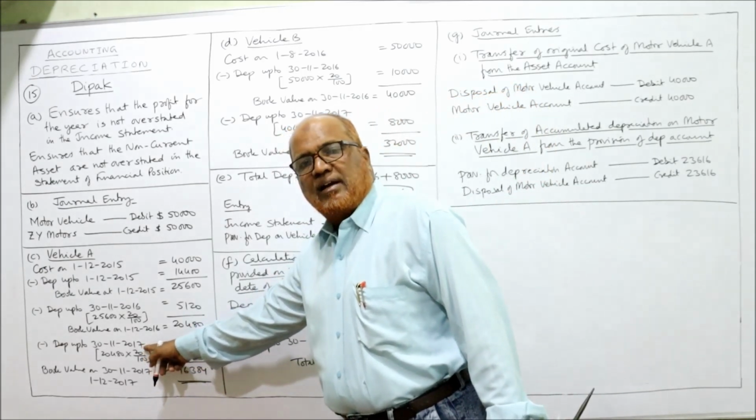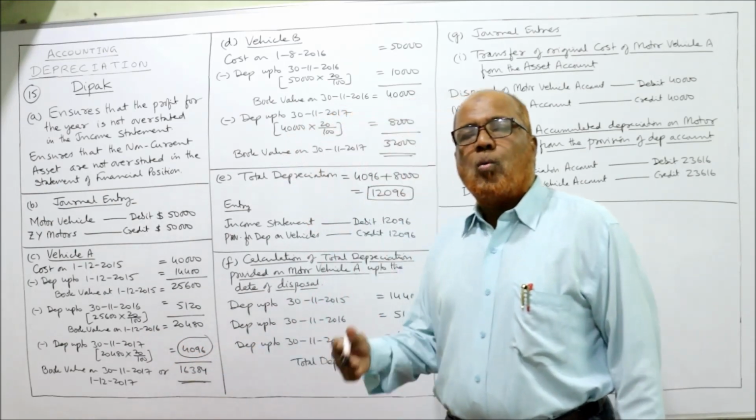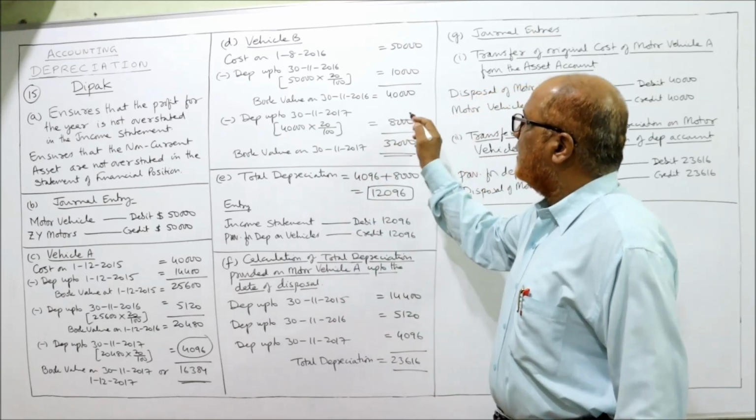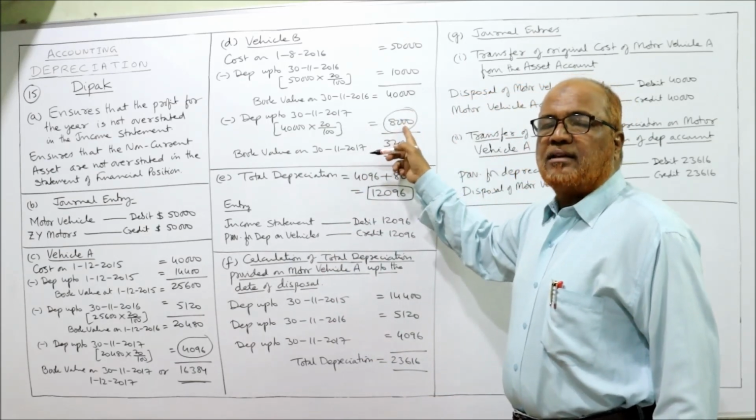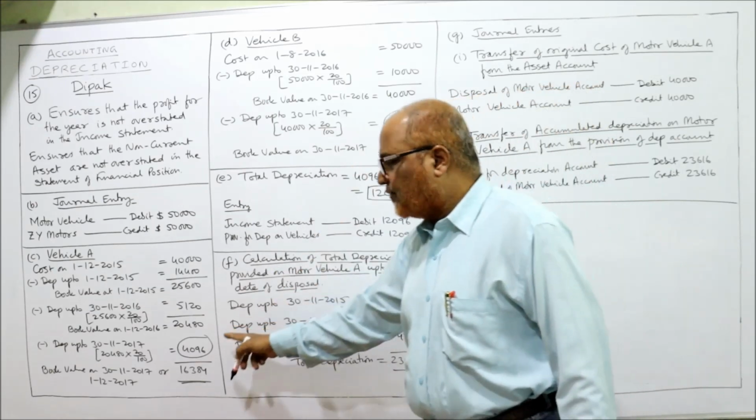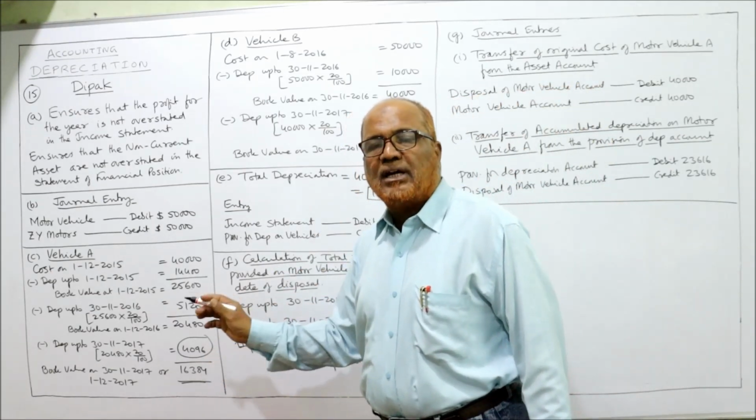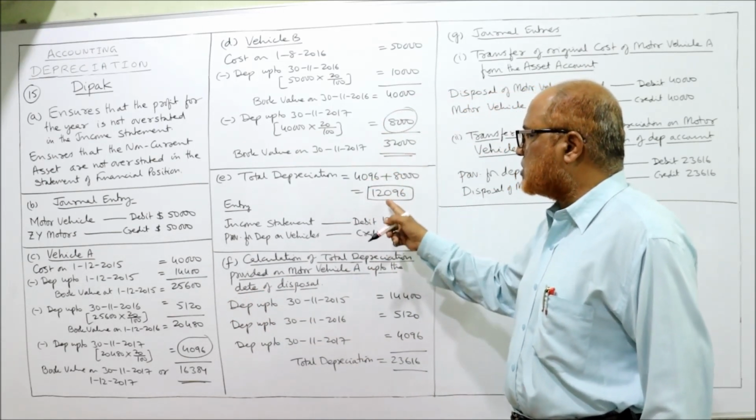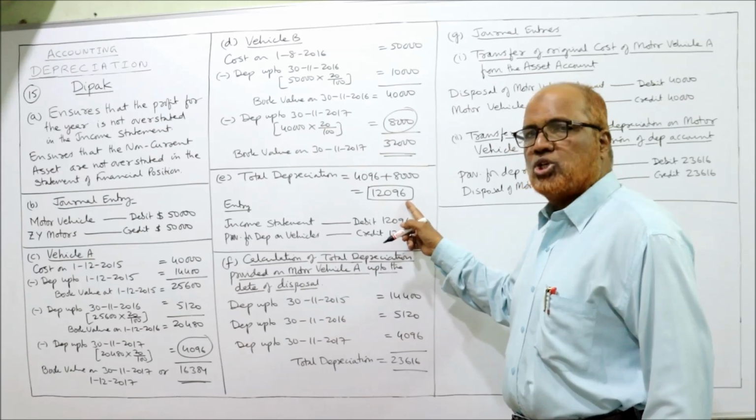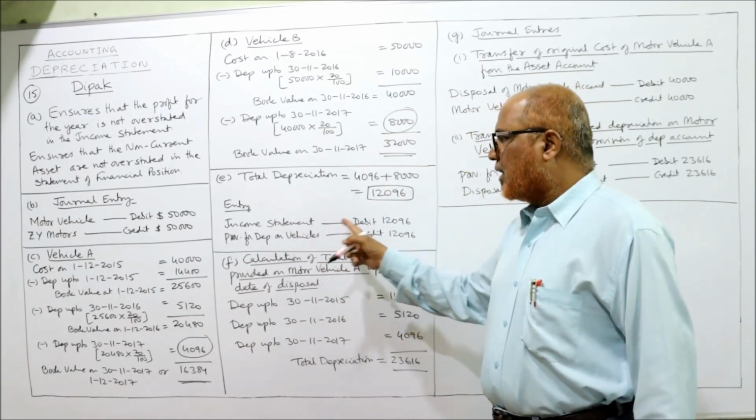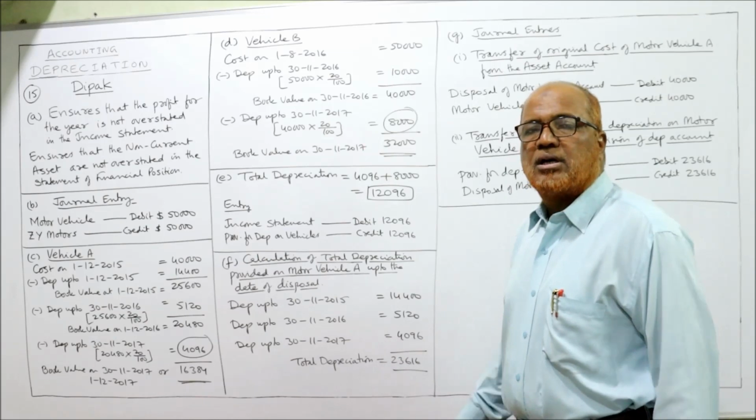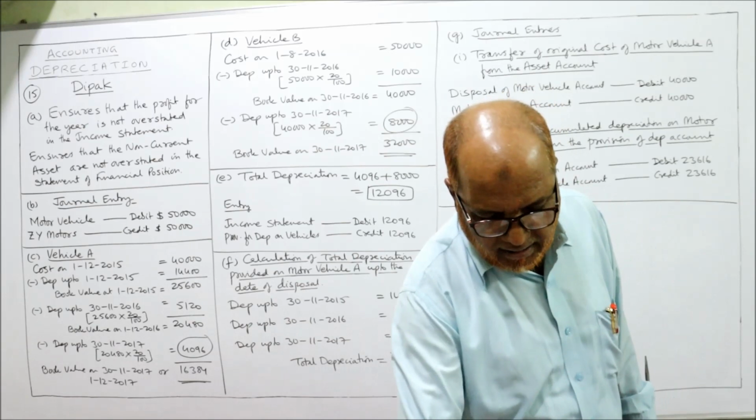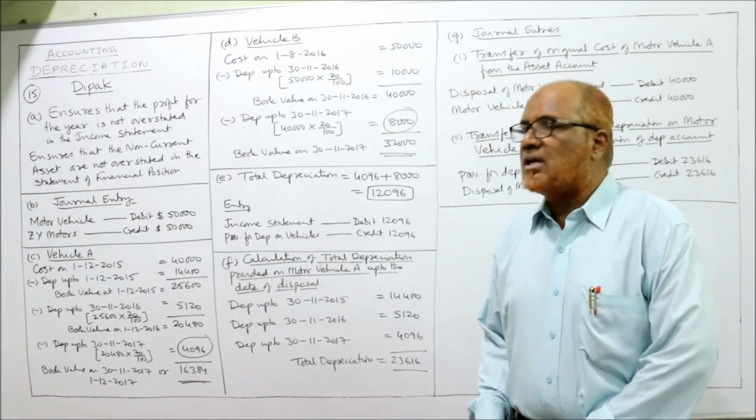30th November 2017, depreciation on A vehicle, 4096. What is the depreciation on B vehicle on 30th November 2017? Here 8,000. 8,000 is the depreciation on B, and 4096 is the depreciation on A for 30th November 2017. So total depreciation, 4096 plus 8,000, 12,096 is the depreciation. Income statement debit and provision for depreciation credit. This is the entry for charging depreciation.